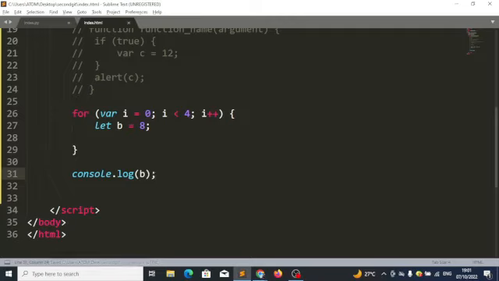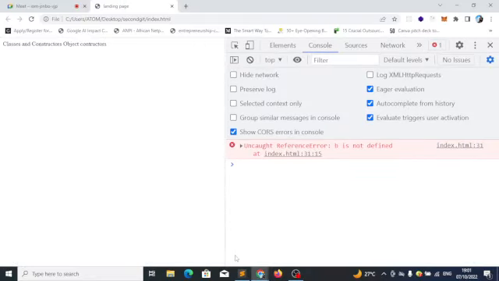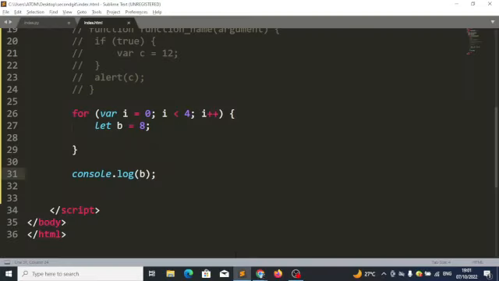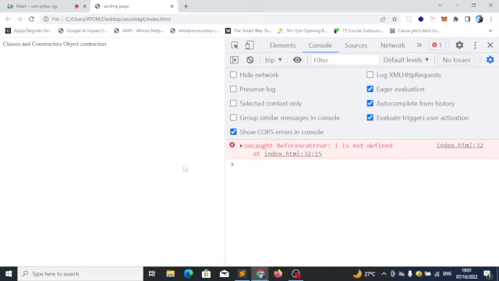Yes. Okay, let's run it and see the results together. B is not defined. Let's look at another one. Let's look at our if statement. Again, I will just change this to let, and because of that, I can't use this I outside this block. So when I say console.log I, it will tell me I is not defined. I can only use this within this place. I can't use it outside.